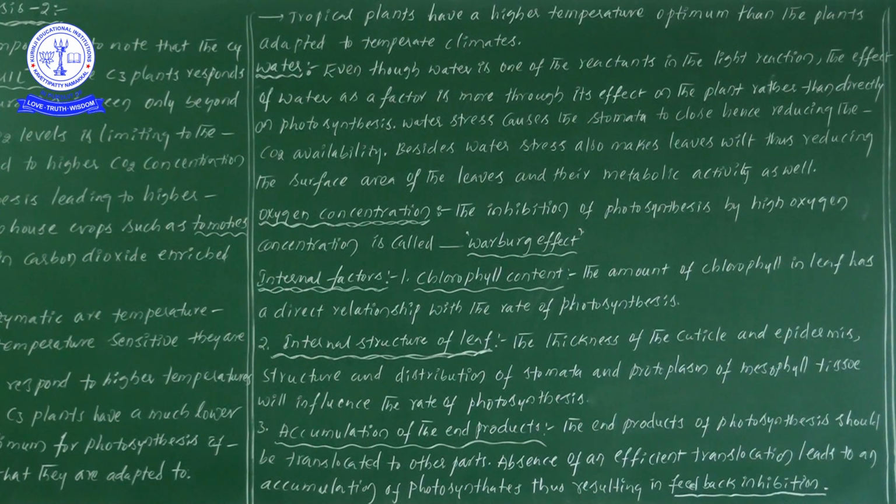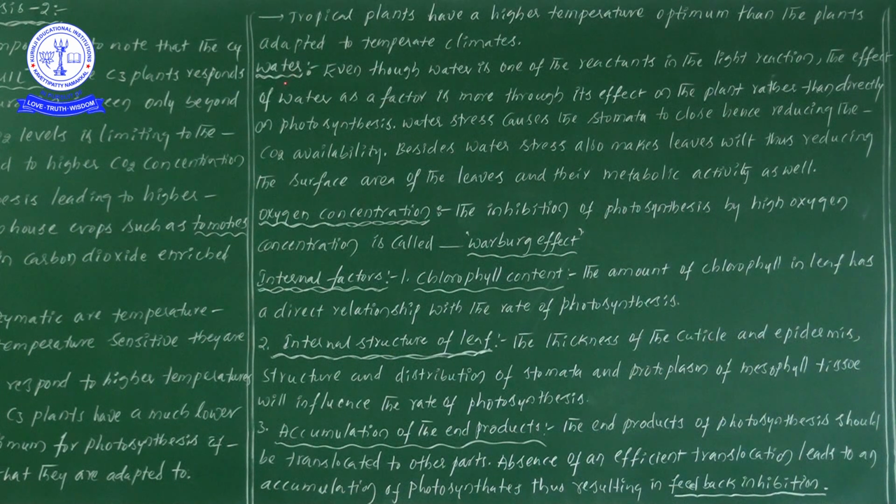Plants present in temperate regions generally need lower temperatures and take those as optimum. So the point is that tropical plants can take even higher temperatures than plants in temperate climate conditions.